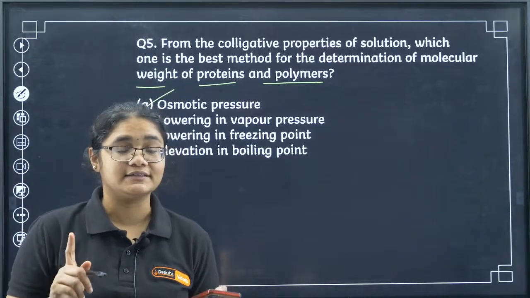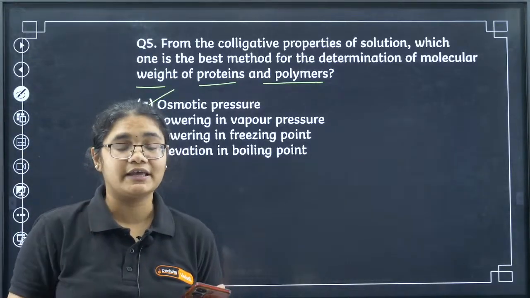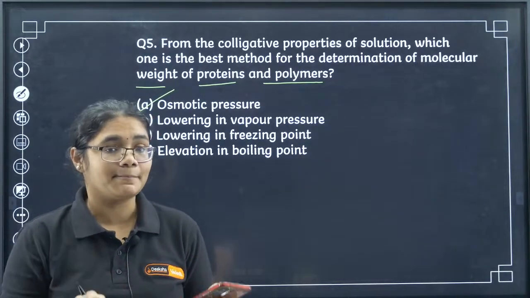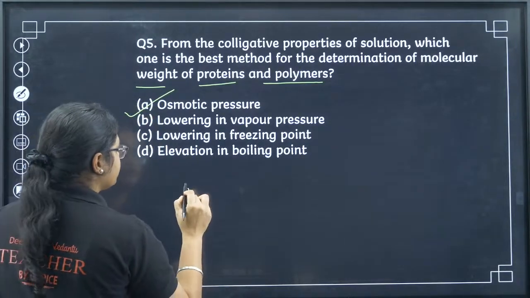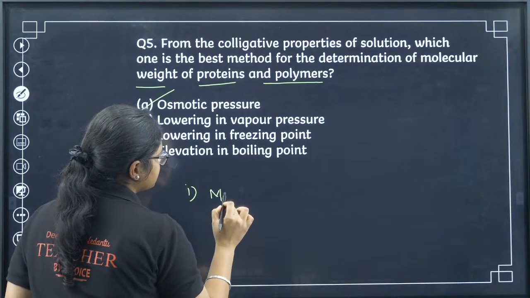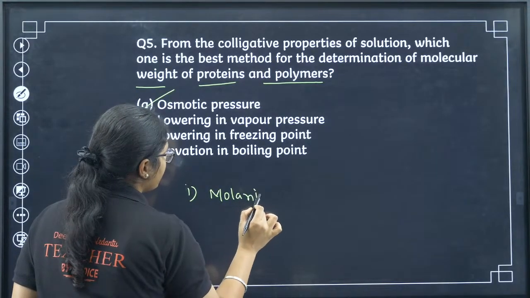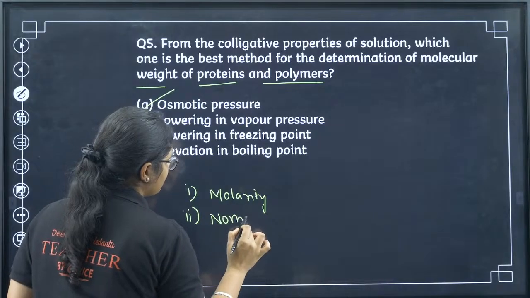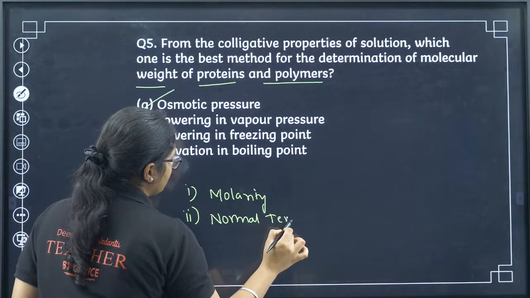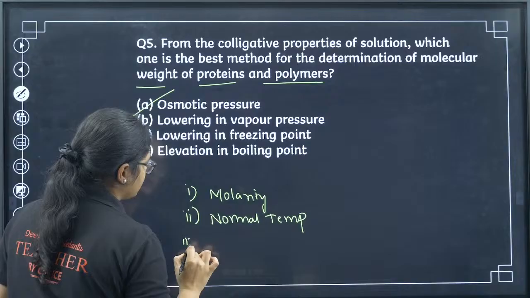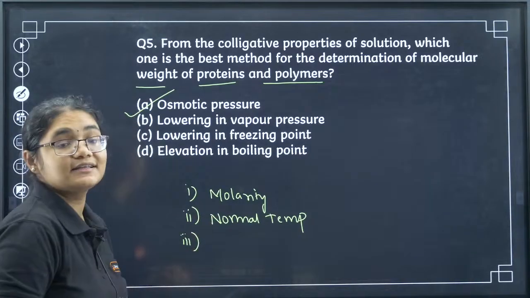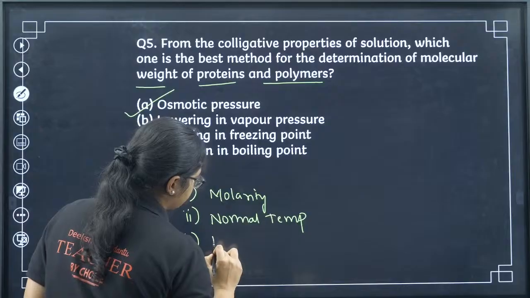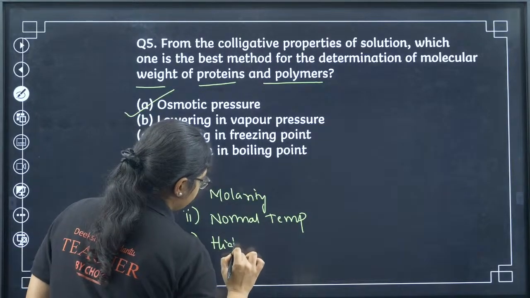So we know what the reason is. Here a 3-marker or 2-marker question can also be asked: why is osmotic pressure the best method? For the answer, the first thing is it uses molarity. Second, it can be calculated at normal temperature, at room temperature. And the third reason is that the osmotic pressure value is very high.